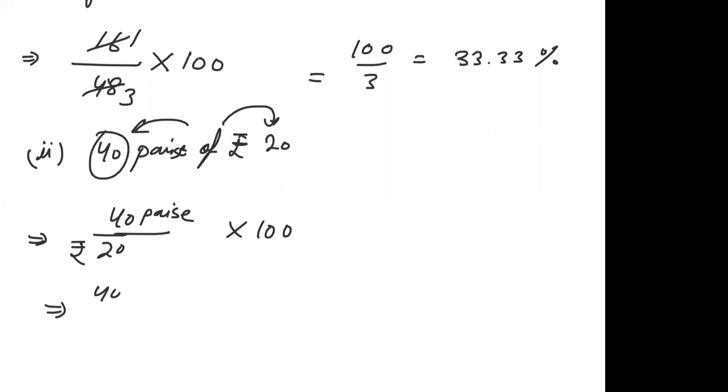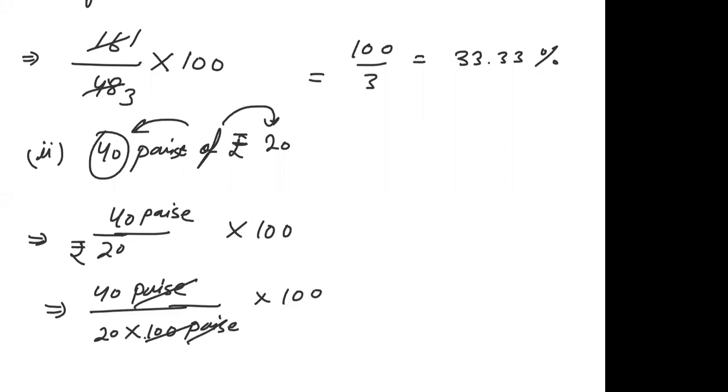Units should be the same in the numerator and denominator, because in the numerator you have the number in paise. So convert 2 rupees into paise by multiplying it by 100. So paise and paise cancel, 100 cancels, 0 cancels, 2 ones are 2, 2 twos are 4. So your answer is 2%. Is it clear? Or shall I repeat it again?